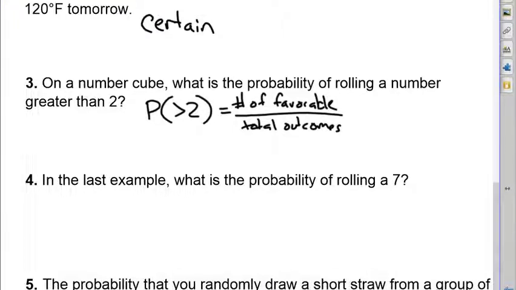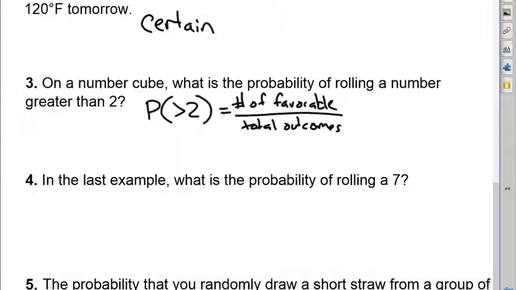And we can figure out each of these relatively simply just by analyzing our situation. We're rolling a number cube. Cubes have 6 sides, and those sides are going to be numbered 1 through 6. Our favorable outcomes are the outcomes greater than 2. And how many are there? Well, there's 3, 4, 5, and 6.